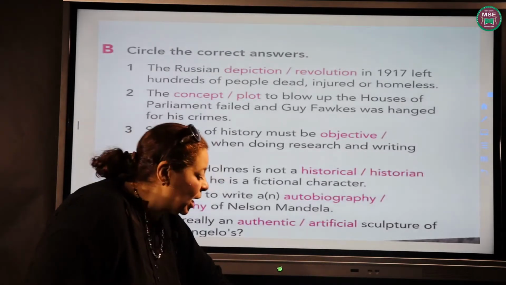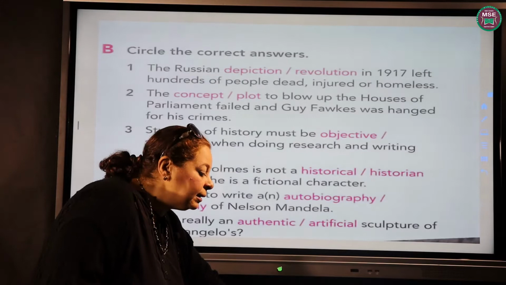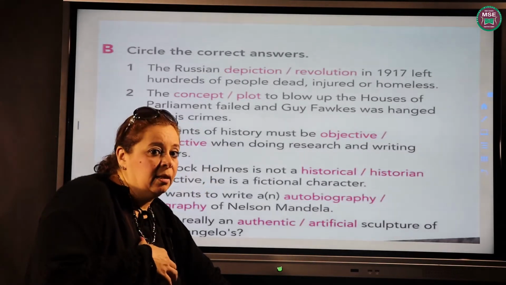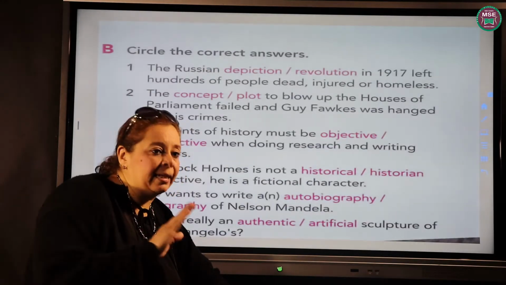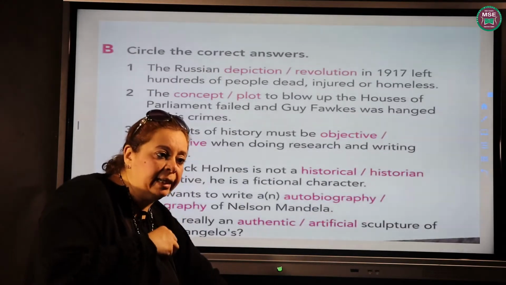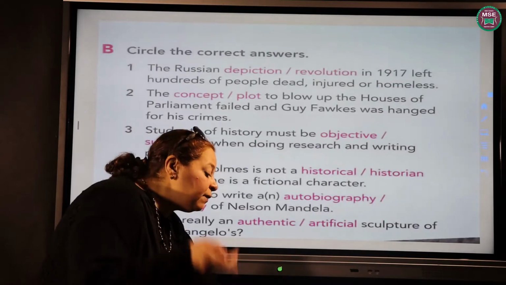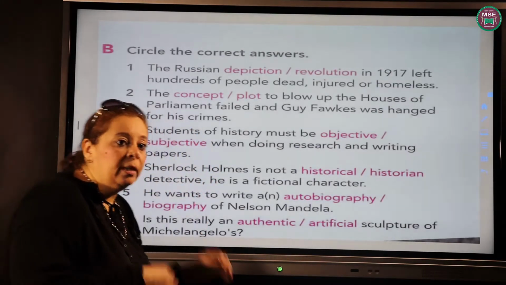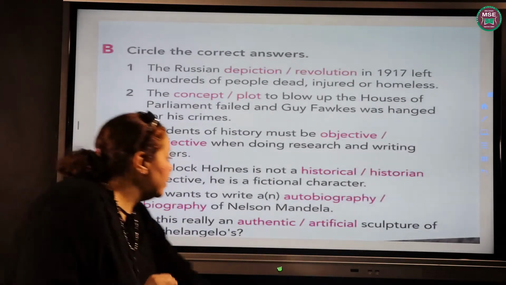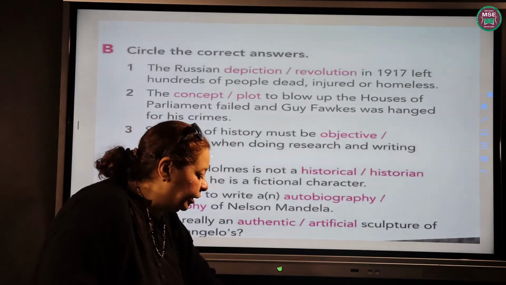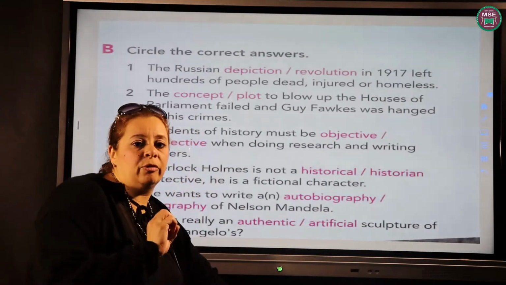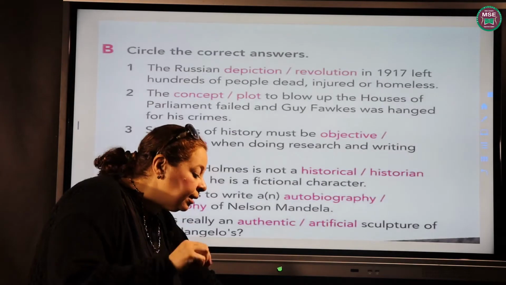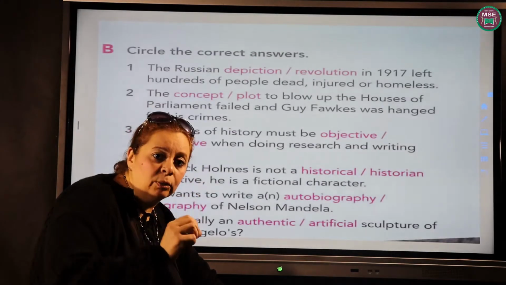Then we have objective and subjective. Objective, considering only facts without considering your own feelings, okay? Totally practical. You do not involve your feelings in thinking. Subjective is the opposite. It is based on your personal feelings and your own opinions, okay? Then we come to historical and historian. Historical, part of history. Historian, somebody who studies history or who writes about history.